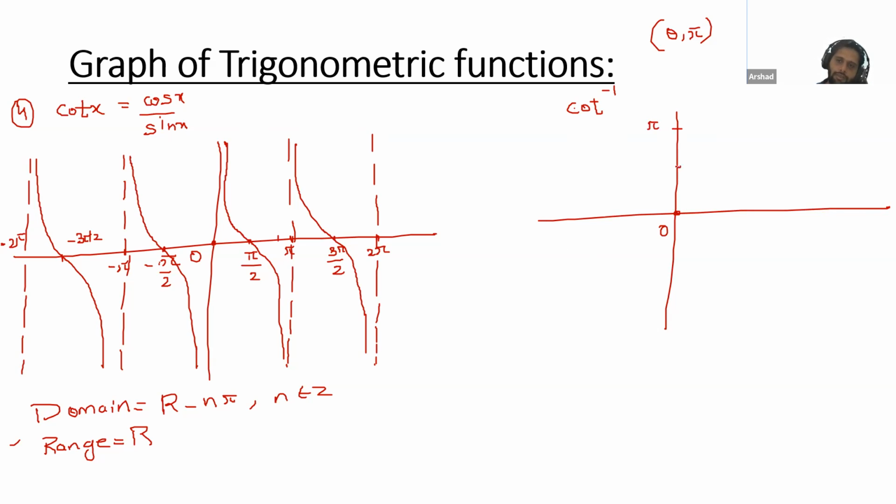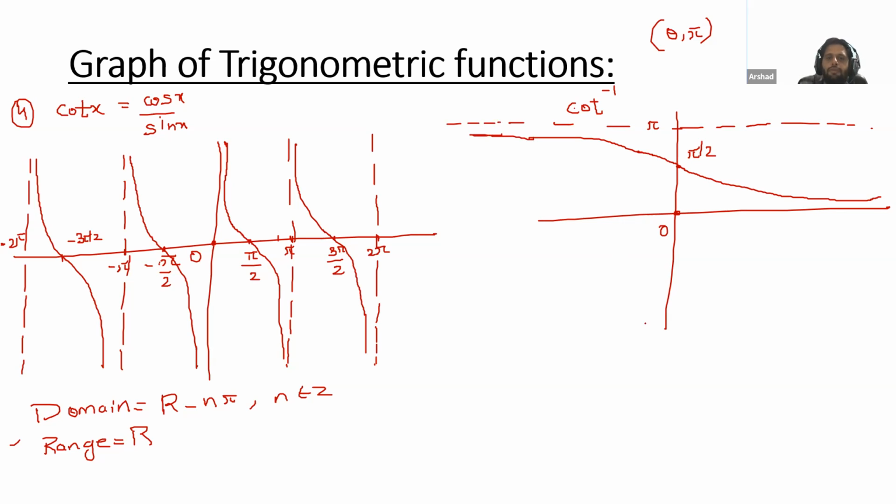In the center we have pi by 2. This does not exist for which values? 0 and pi, so we will draw dotted lines. Now for this one, for 0 the value is infinite, and this will come to pi by 2, and this will be drawn like this. So this will be the graph of cot inverse.